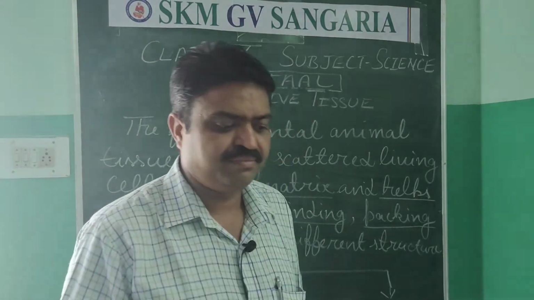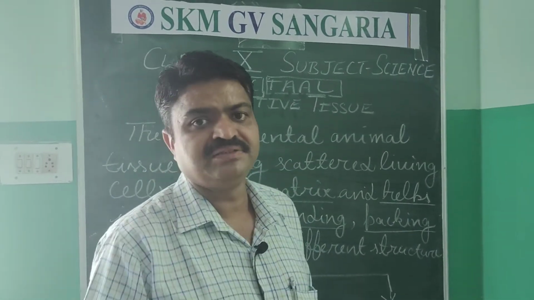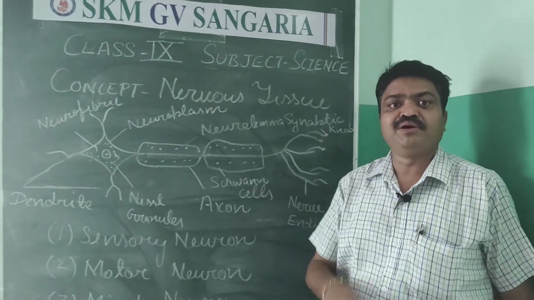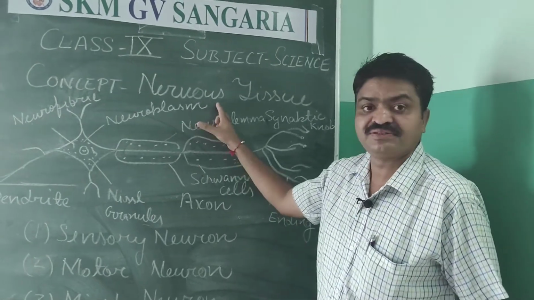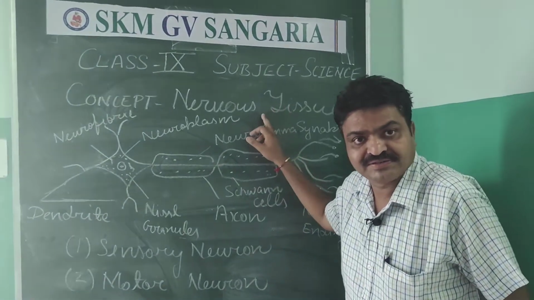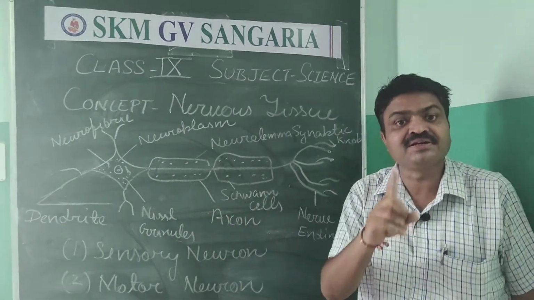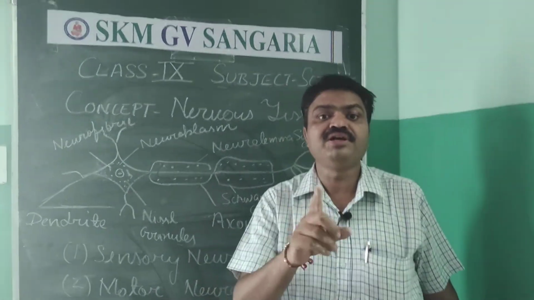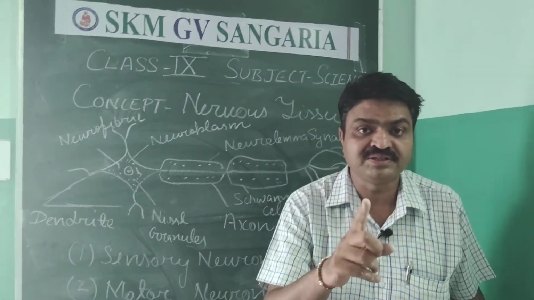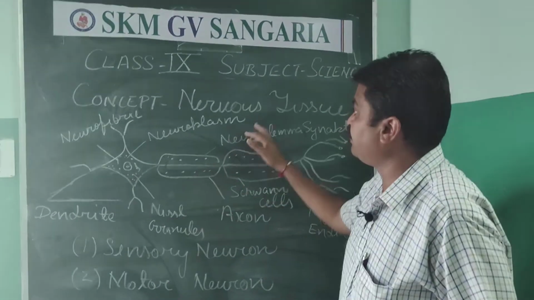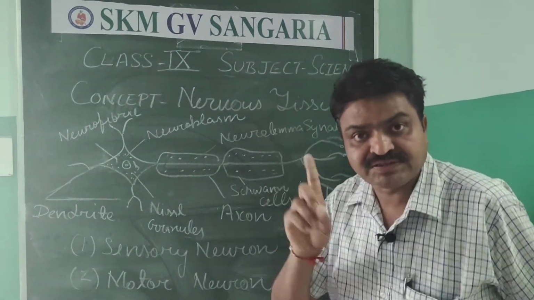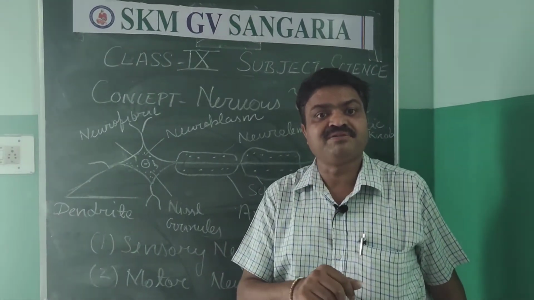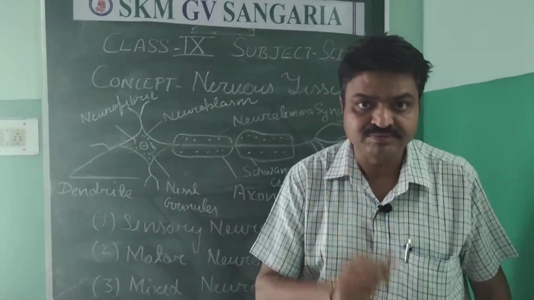Okay, now we will discuss the next important tissue, that is nervous tissue. Yes, students, now we will discuss this important topic, nervous tissue. It is the tissue that helps us in control and coordination. Our whole body is controlled and all the functions are maintained with the help of this tissue. This tissue is found in our brain, in our central nervous system and in our body also.